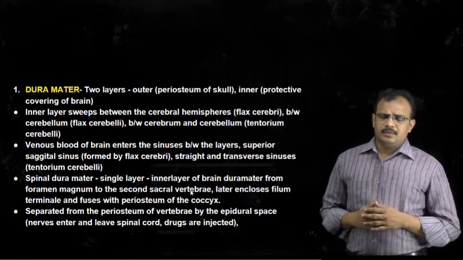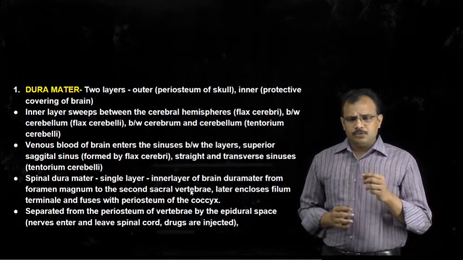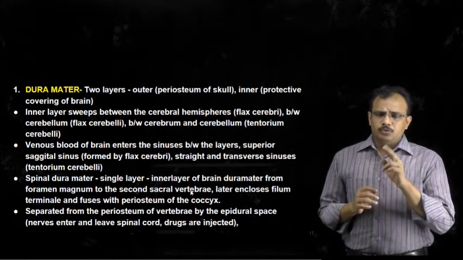The dura mater is the outermost membrane, and this dura mater is composed of two layers.